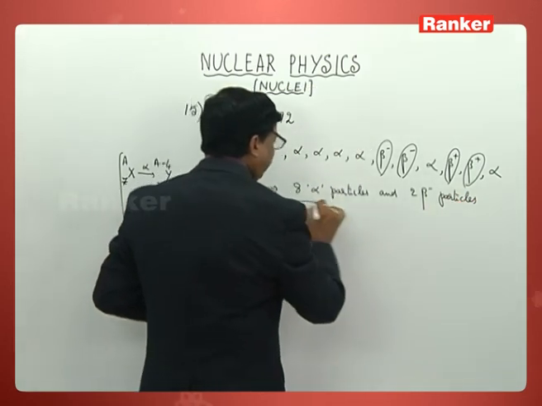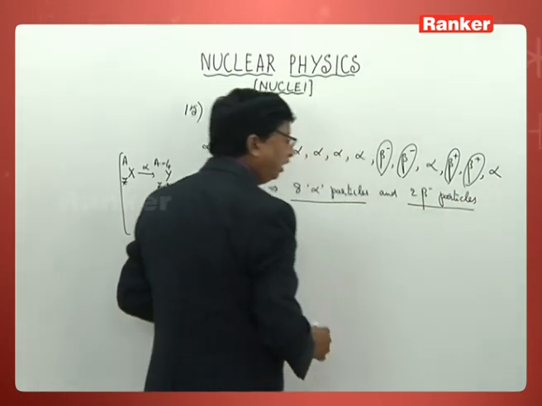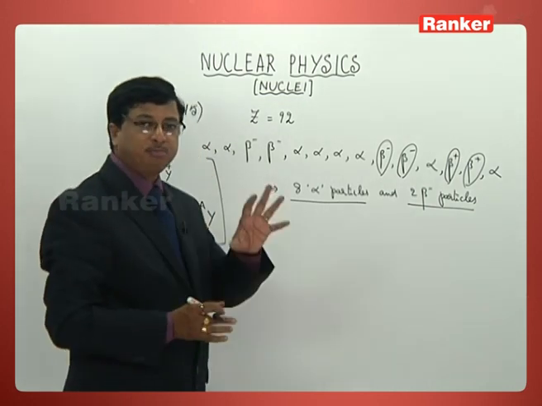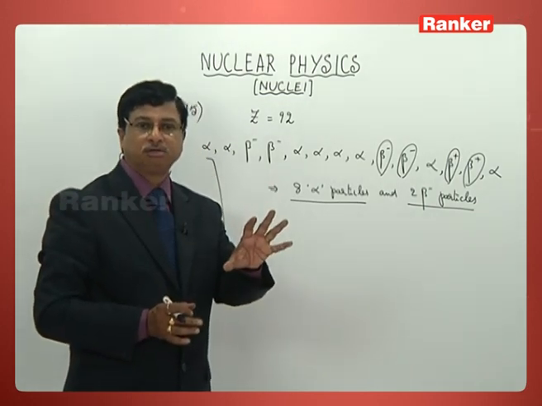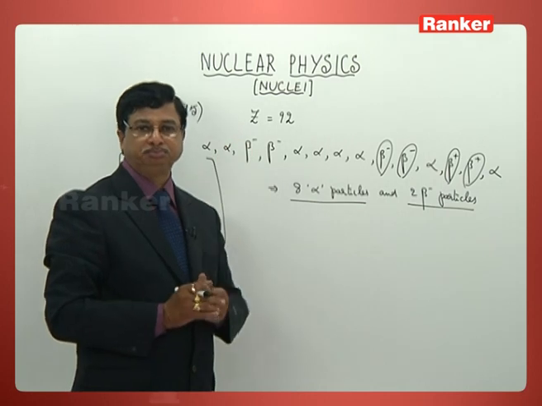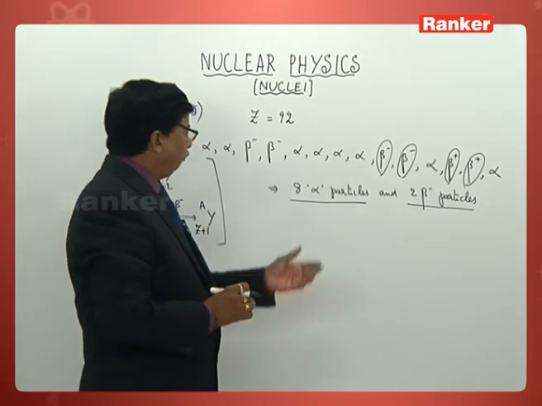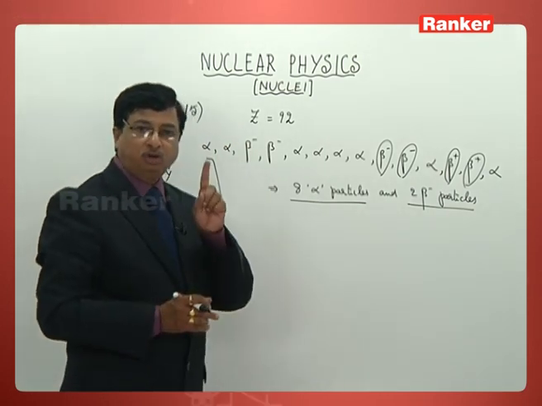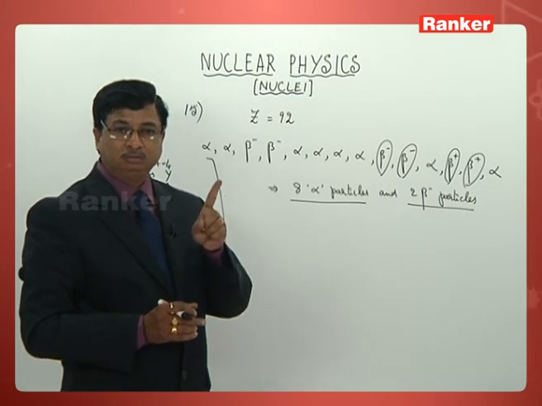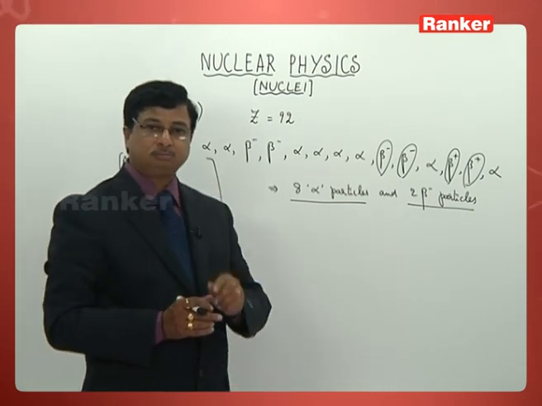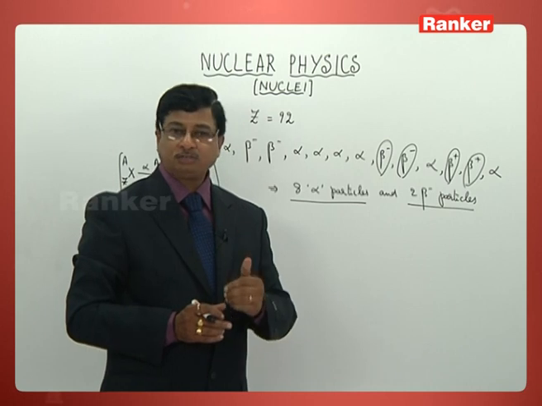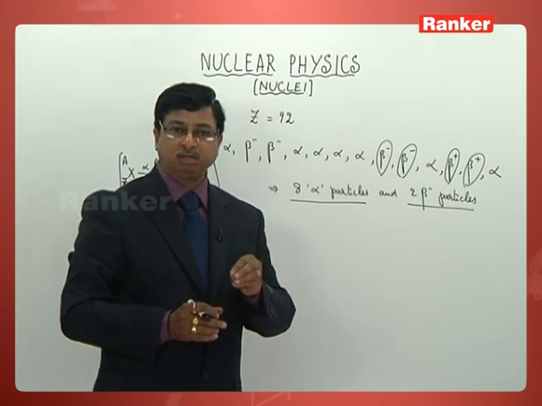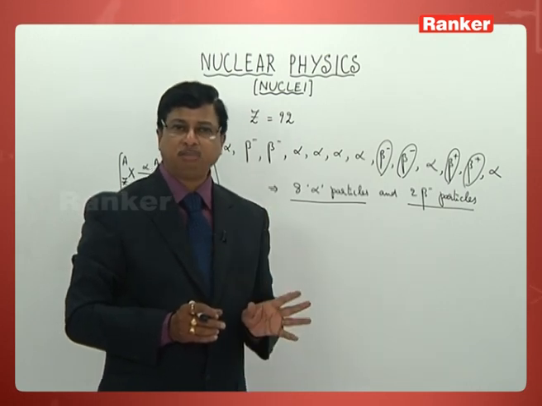So ultimately 8 alpha and 2 beta are released from the nucleus given in the problem. His concentration is only on atomic number, not on mass. He is not asking what the mass number of that element is. He is asking only the atomic number.